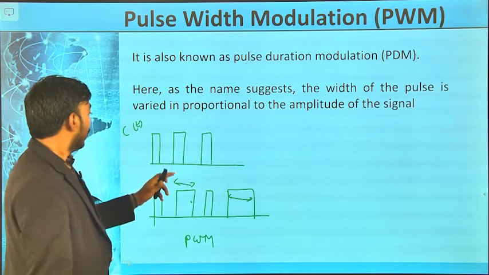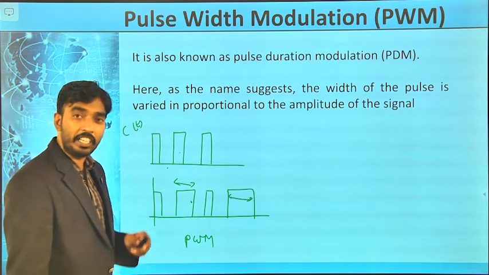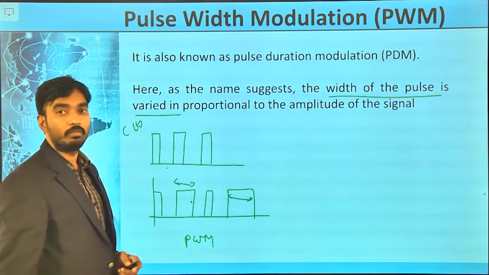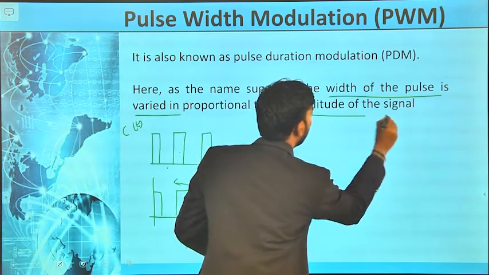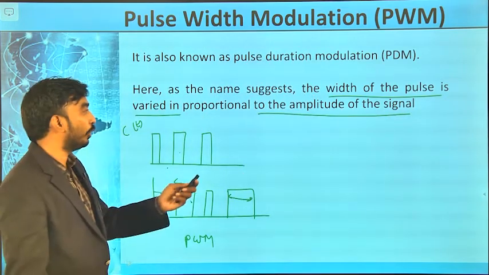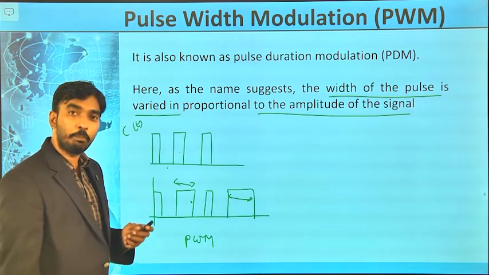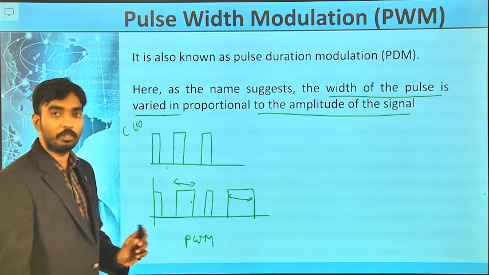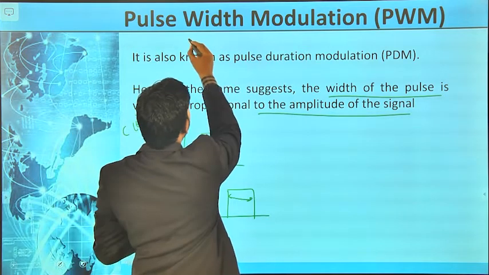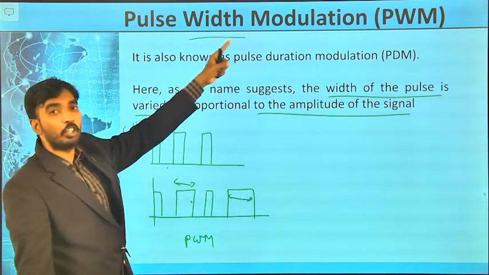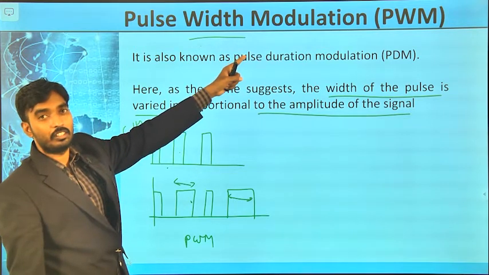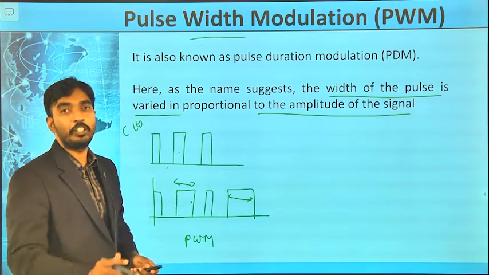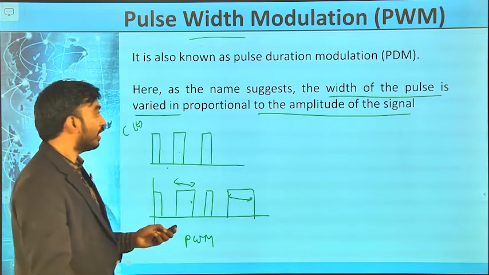The width of the carrier pulse is varied proportional to the amplitude of the message signal. Very simple. The name says it: pulse width modulation is nothing but change in the width of the pulse with respect to the amplitude of the message signal. We will see the waveform.